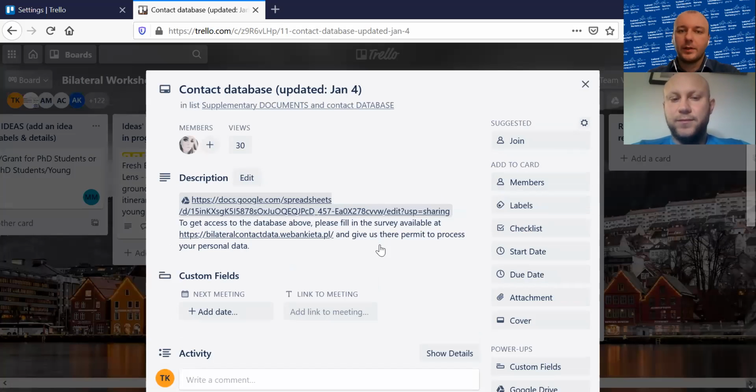To gain access to it, you must first fill in the survey available at Web Ankieta system. There is a link on the platform, and give us your permit to process your personal data. It's connected with GDPR. And then we can add you to special spreadsheet on Google Docs. And your data will be there, and you will gain access to others' data.